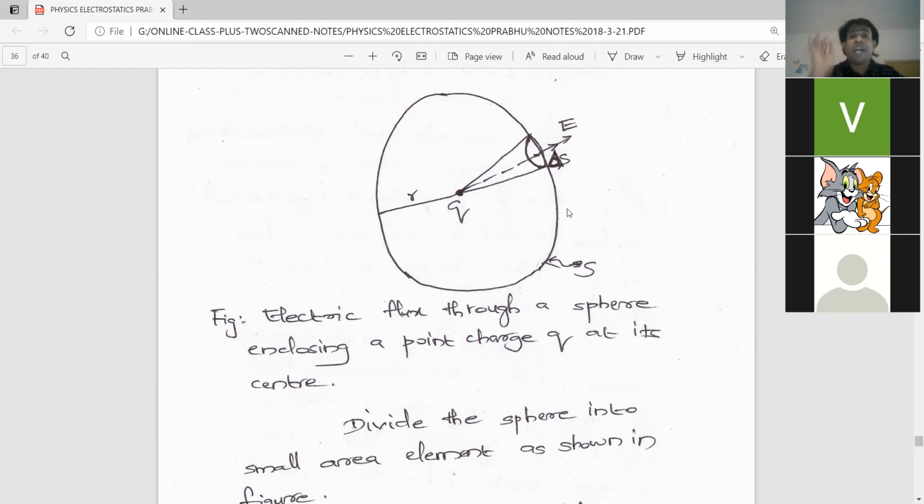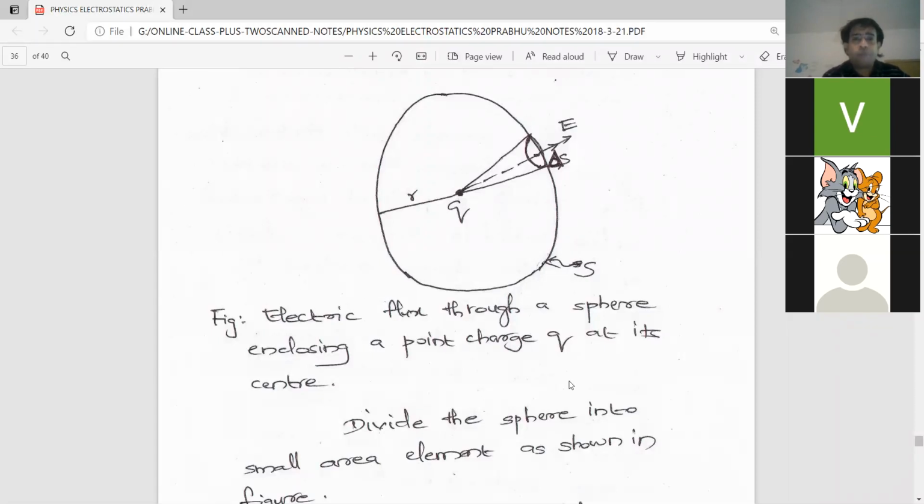Okay. And what is the direction of delta S here? The direction of delta S is also in the same direction as the radius vector. Why? Because for a spherical surface, look at this spherical surface. See, this is the small area delta S. So when we are considering a surface delta S, the direction of that surface area will be normal or perpendicular. That you already know. Am I clear? Did you understand that point? Yes.